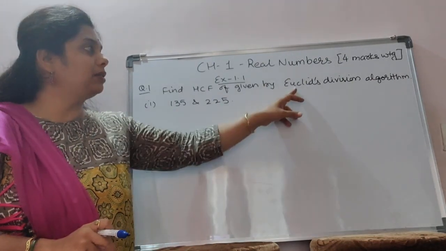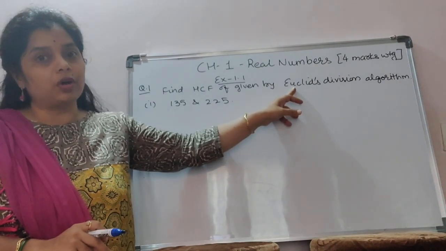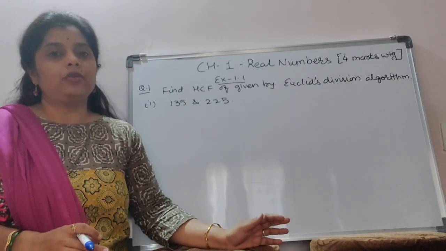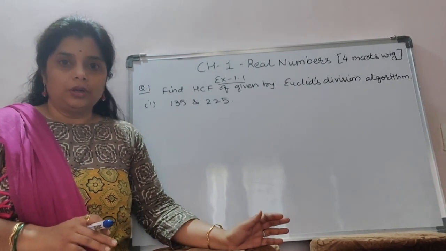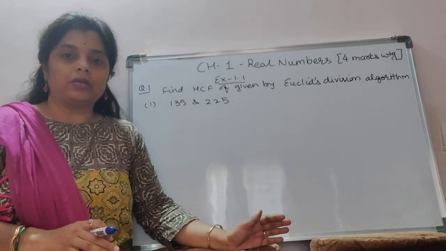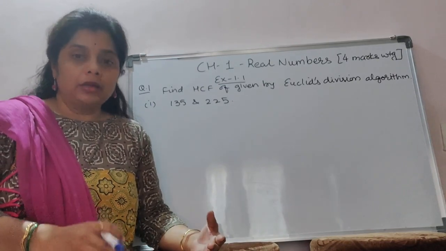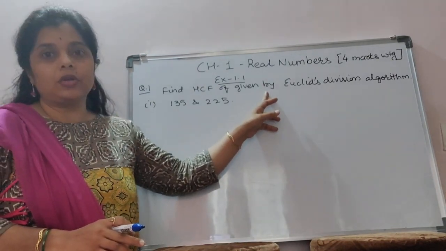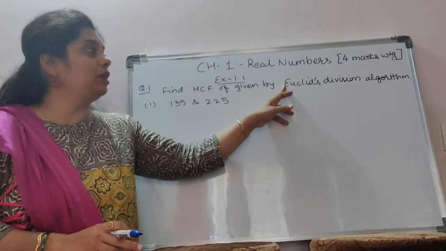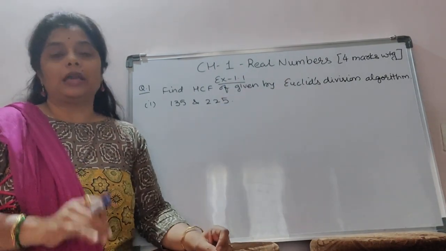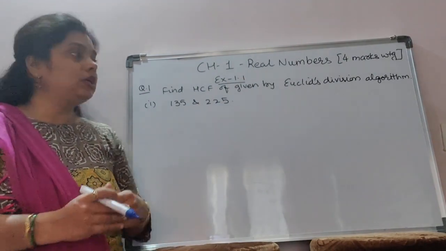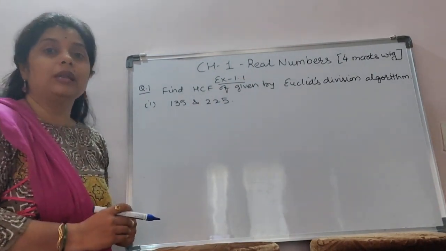See, here the method is mentioned. If it is not mentioned and it is just asked to find the HCF, then you can do any method, whatever you already learned till now. But here it is mentioned that you have to find the HCF by Euclid's division algorithm only. And for that we have to use Euclid's division lemma.